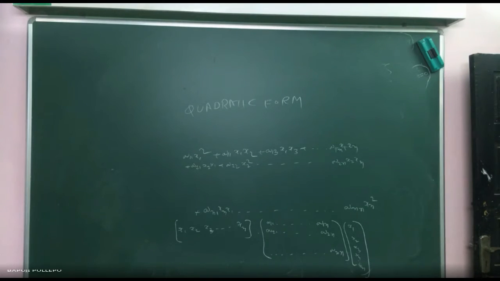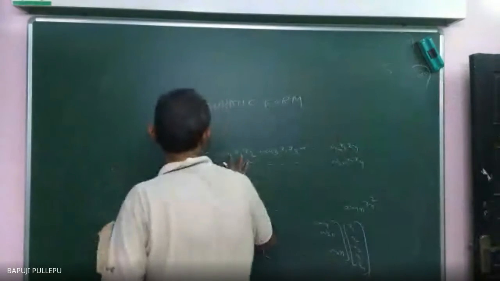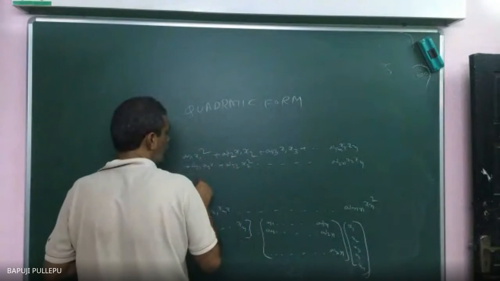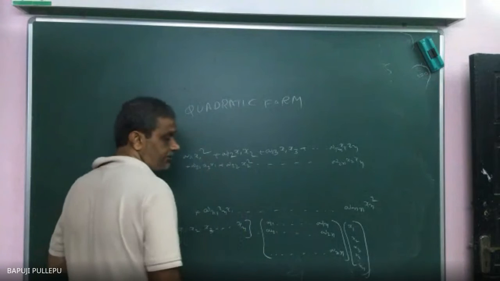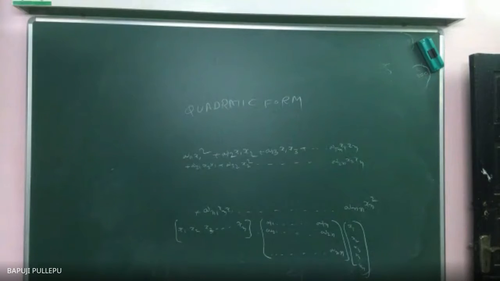Same elements here, x1, x2, x3, xn. Say there also x1, x2, x3, x4. Then A12, what you will get? X1, x2. Correct? Similarly, A21, what you will get? X2, x1. These two are same or not?